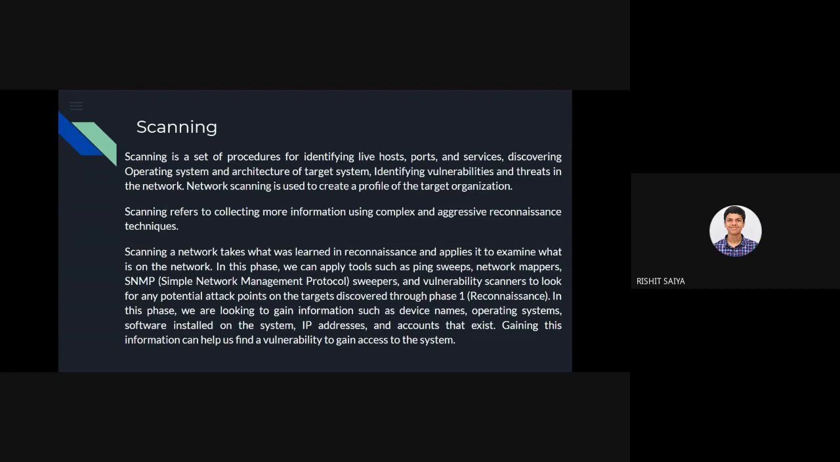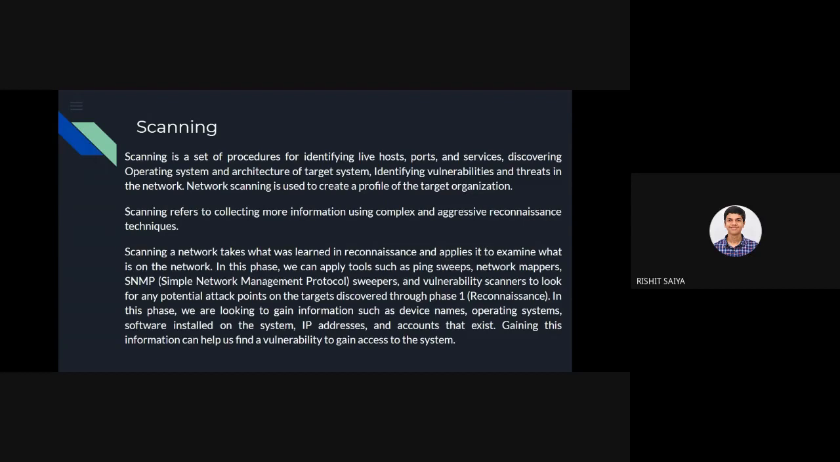So in this phase, we are looking to gain more information, such as the device's name, what web servers they are using, what operating systems they are using, what type of software is installed in their systems, and normal things like IP addresses, and whether they are live or not, and some accounts if we could get them from passive reconnaissance. And that again depends on how their database is secured.